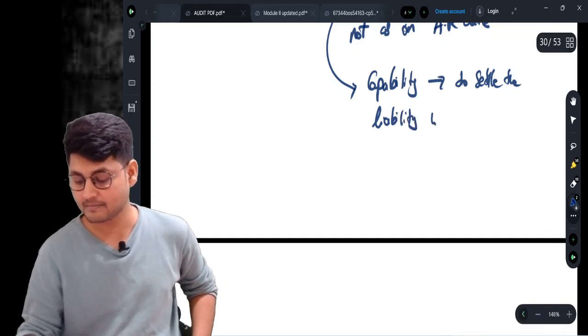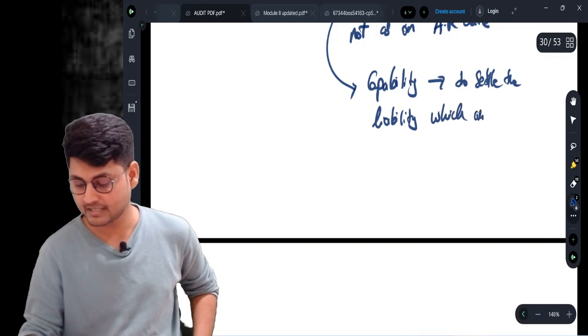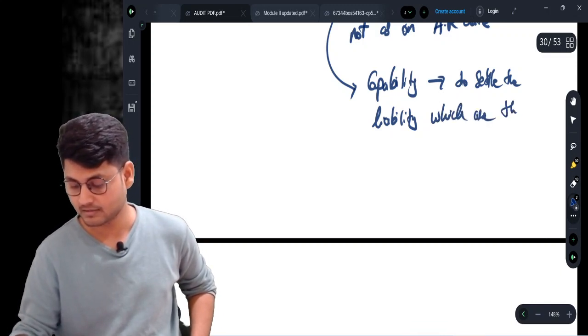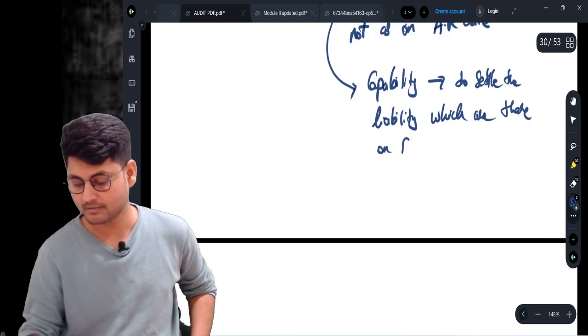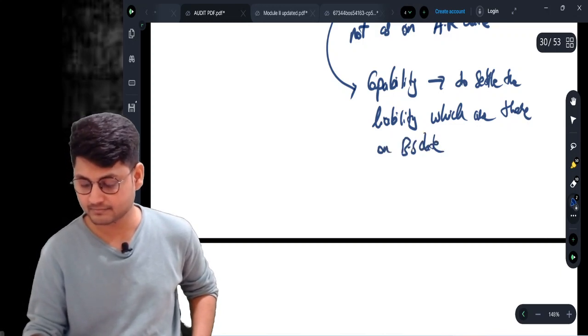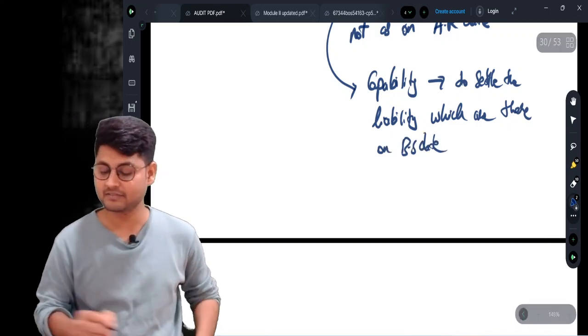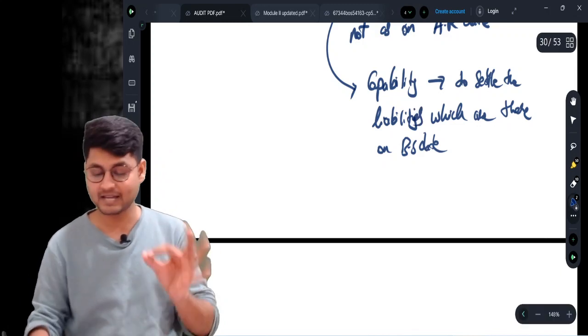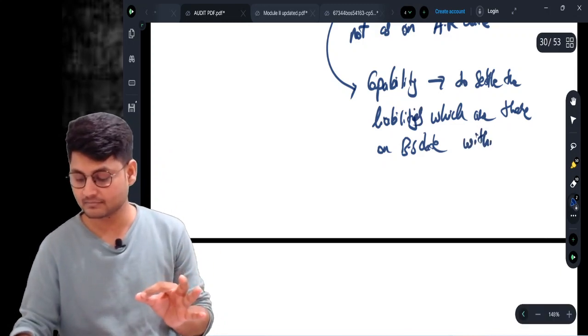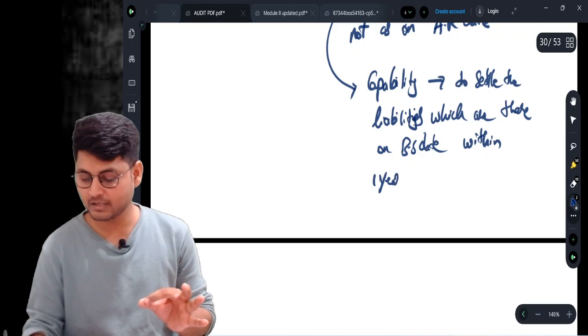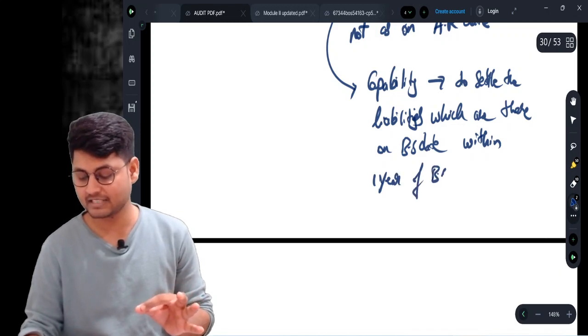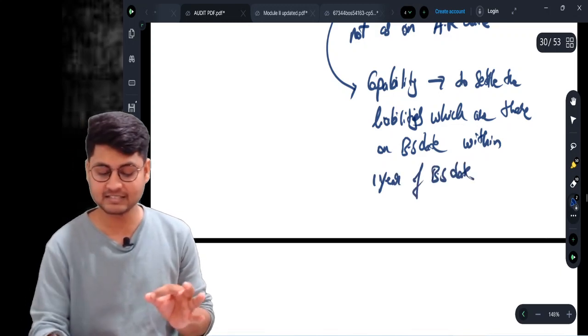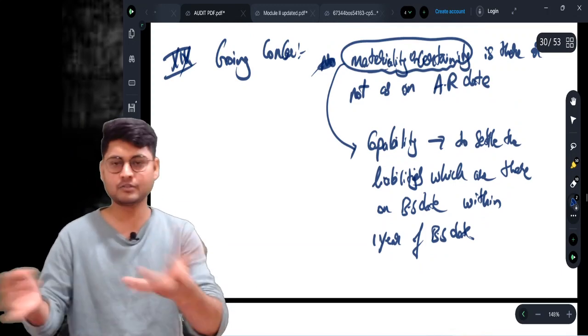Liabilities which are there on balance sheet date, to settle those liabilities within 1 year of the balance sheet date. Whether this material uncertainty is there or not, you need to report.